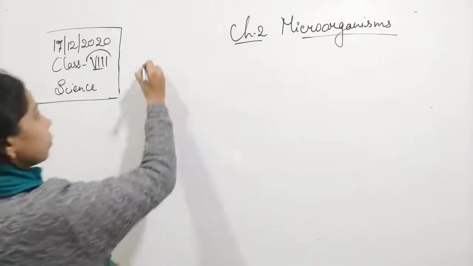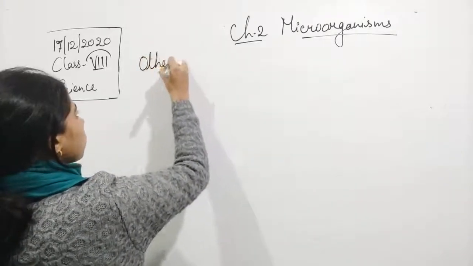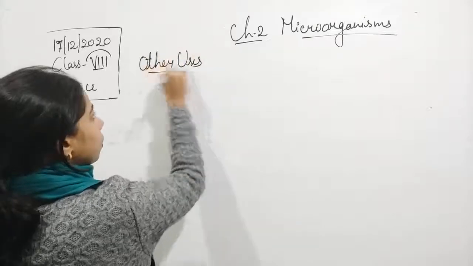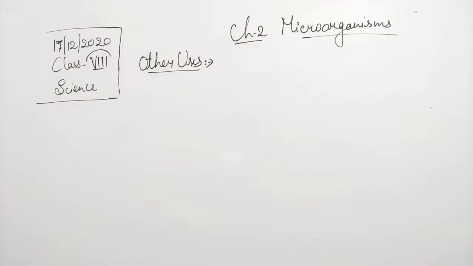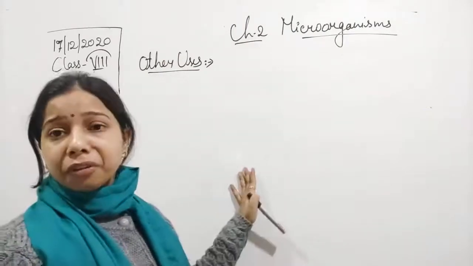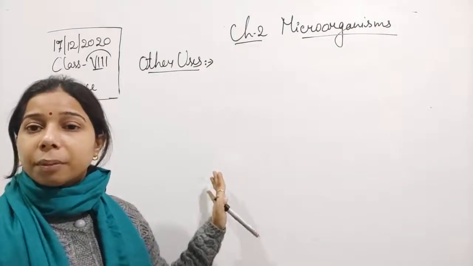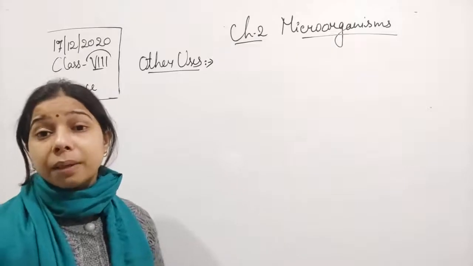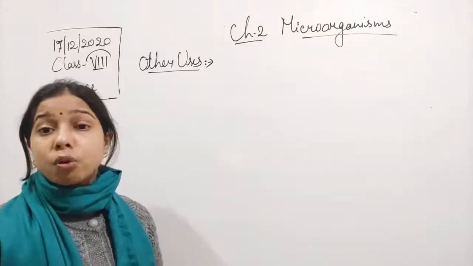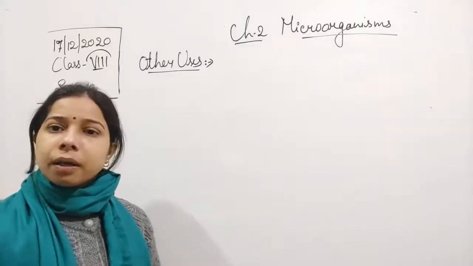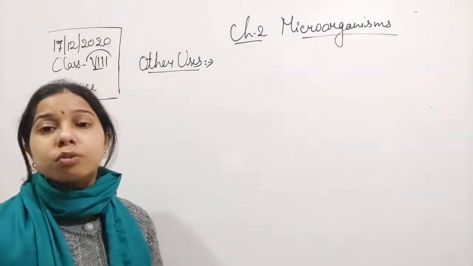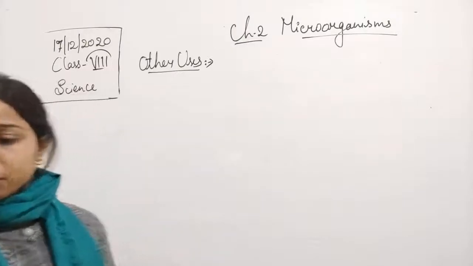Other uses. So students, a lot of different uses of microorganisms occur. They help in making antibiotics. They are also used for making vaccines, as well as different food products that also involve microorganisms.